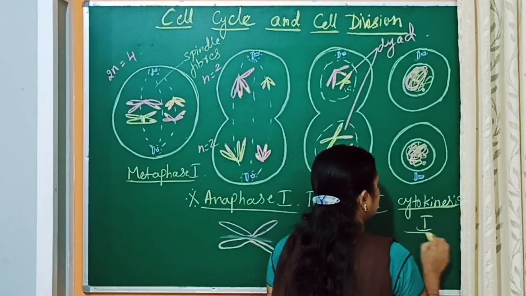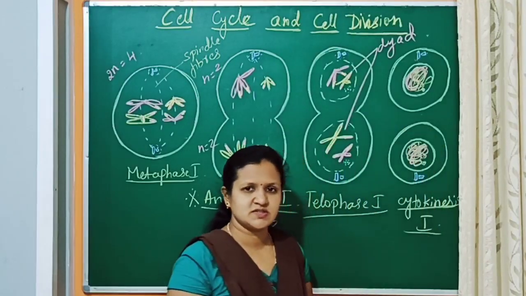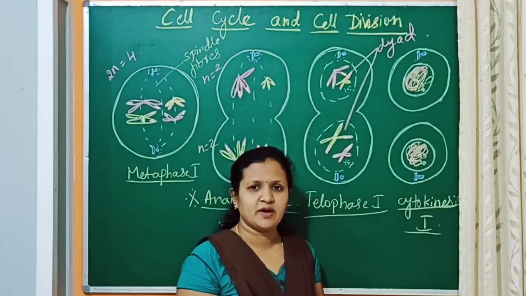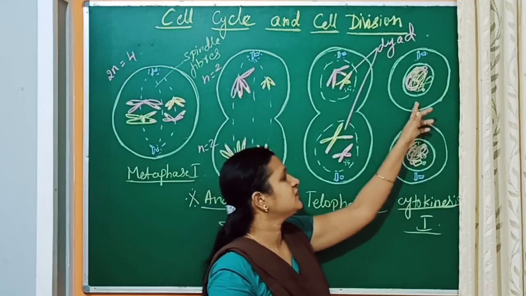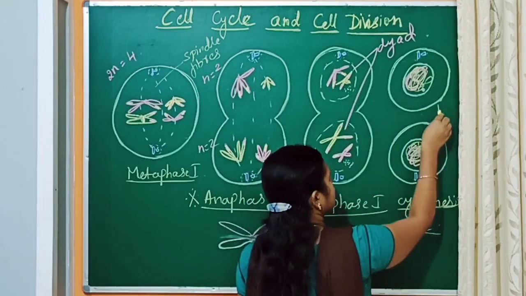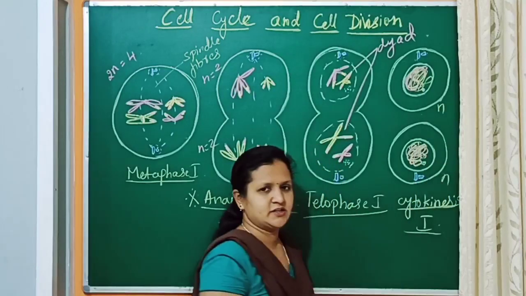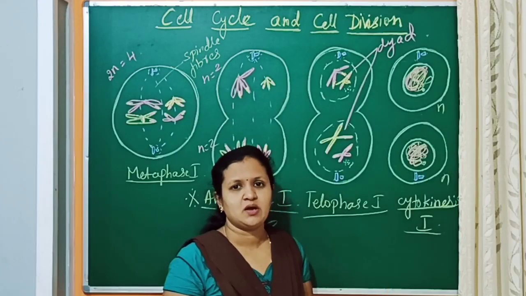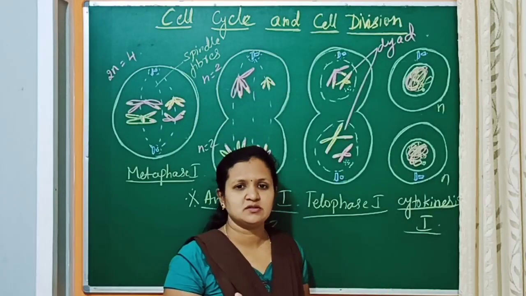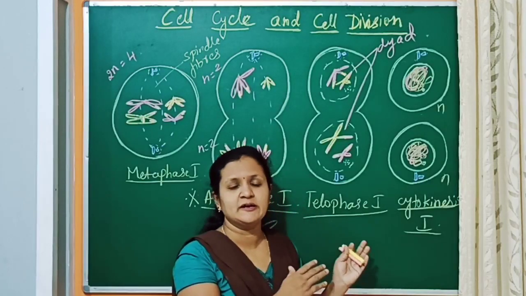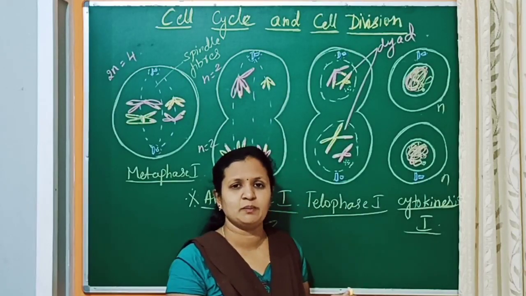Cytokinesis 1, that is the division of the cytoplasm. So the cytoplasm will be divided, and as a result two daughter cells are formed, and these two daughter cells are haploid in condition, and that is cytokinesis 1. After this cytokinesis, the cell will enter into meiosis 2, meaning the division here is not complete.